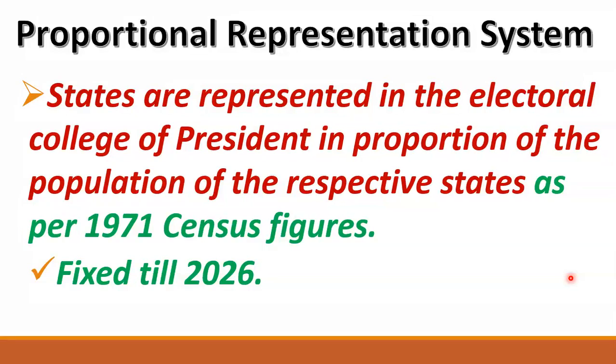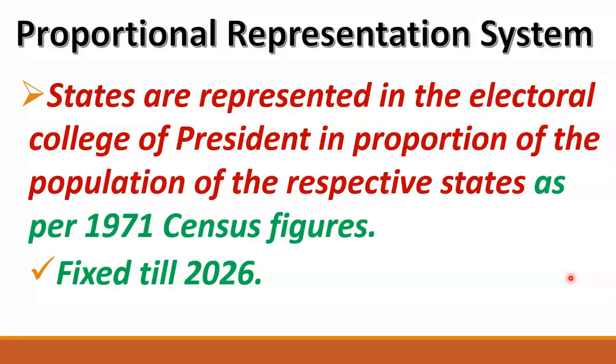So state A was given 10,000 points, but state B was provided with 20,000 points, meaning its weightage was twice. This is the meaning of the proportional representation system.